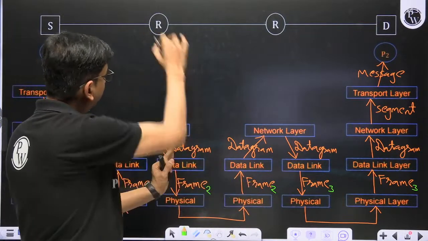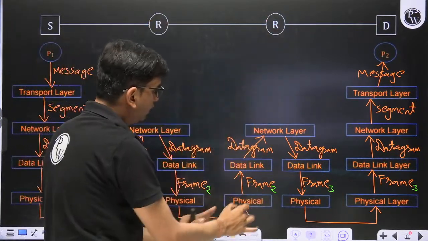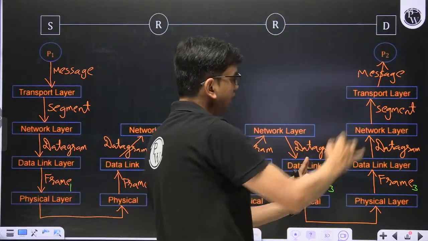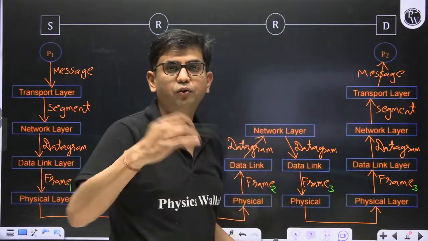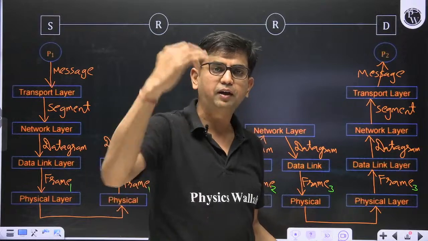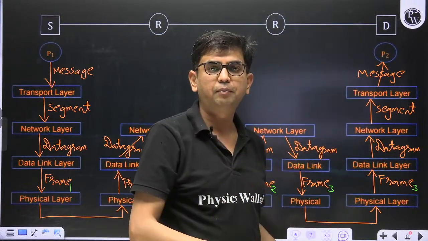In this frame, source MAC address is this, destination MAC address is this. In this frame, source MAC address is this, destination MAC address is this. So only the frame is going to change. The datagram is not going to change. The same datagram is changing the frame.